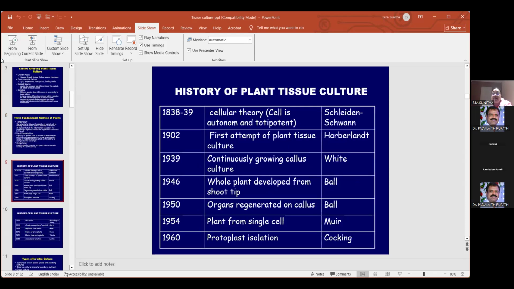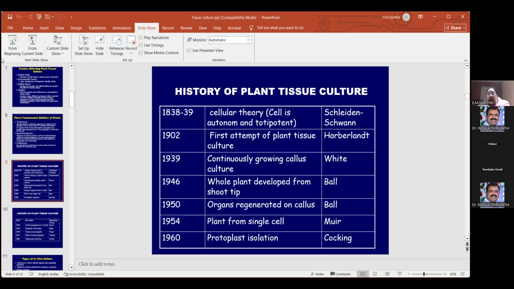Next, when you come to the history of plant tissue culture, it did not come to us directly. So many scientists worked on many things, and from that continuous work we came to plant tissue culture. First, Schleiden and Schwann gave us the cell theory. In the cell theory itself they gave very important things: one cell comes from another cell. From the previous existing cell only, new cells are formed. So it itself shows that it has the potential to give new cells.